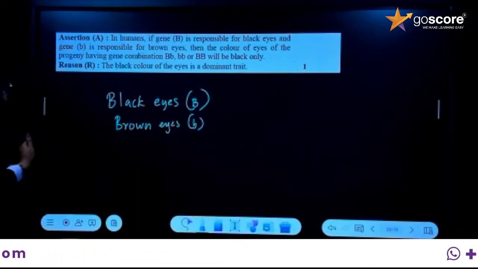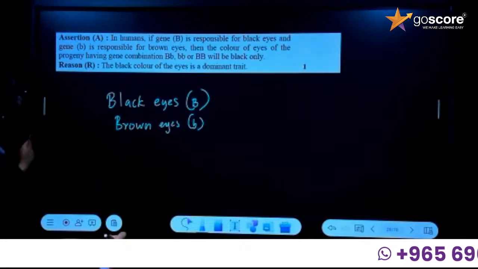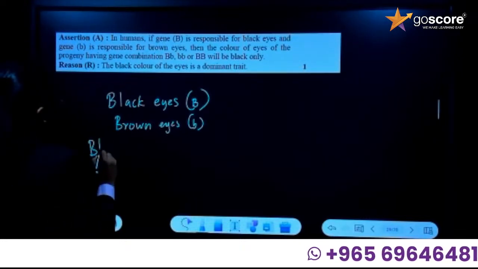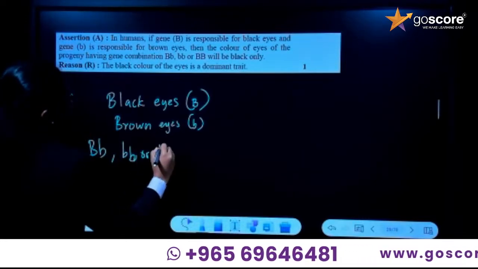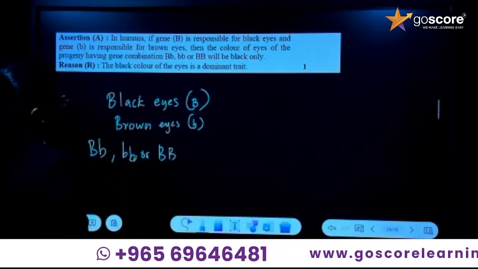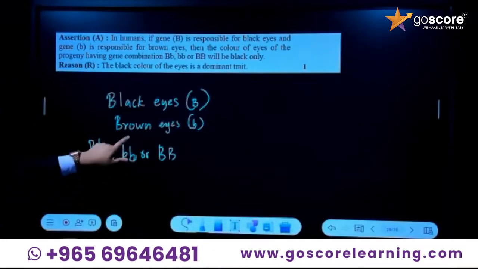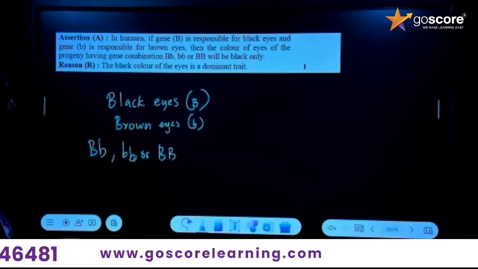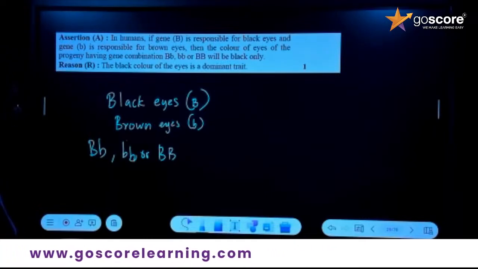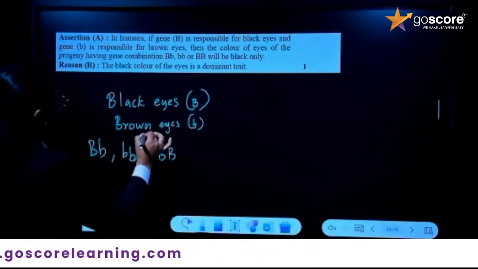Then the color of eyes of the progeny having gene combination capital B capital B, capital B small b, or small b small b: if it has capital B, it will be black only. If it is small b, then it is brown eyes.